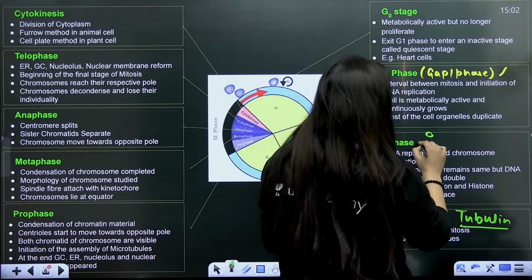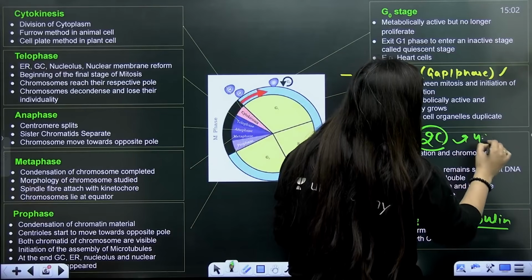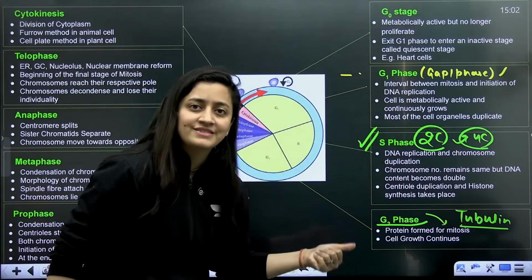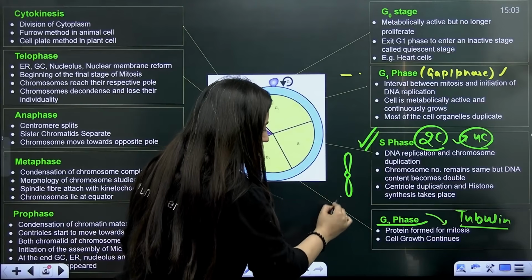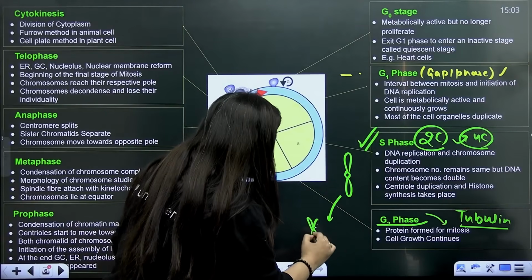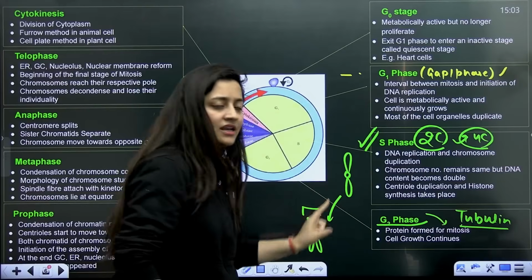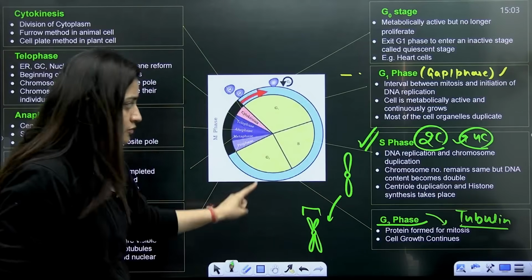So if the initial amount of DNA is 2C, it will become 4C. But if initially the chromosome number is 10, it will stay 10 only. It's just that your chromosome, which was earlier like this, a single-arm monad, will become a diad. So it means the DNA content will get duplicated, but the number of chromosomes will remain the same.